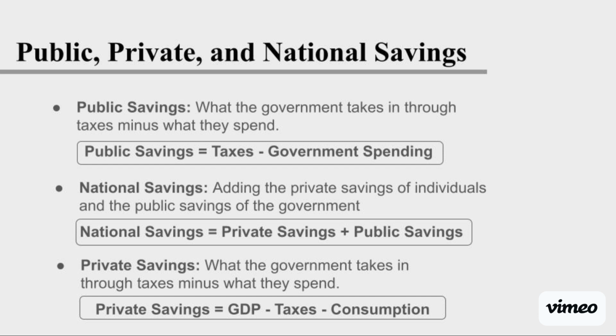And then finally, private savings, which is a big point in this whole concept, is what the government takes in through taxes minus what they spend. So private savings equals GDP minus taxes minus consumption. All of these formulas we'll use again later in more depth and show you how to use these in a work problem.